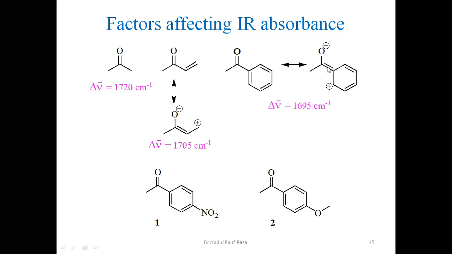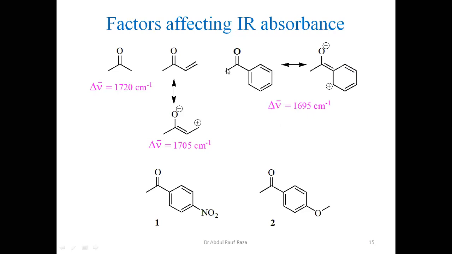If we transfer here, you get a positive charge here, and then it donates back. So there are 5 resonance forms possible. I have just presented one of them. There are 4 other resonance forms that you can draw yourself. So a total of 5 resonance forms are possible with this molecule.